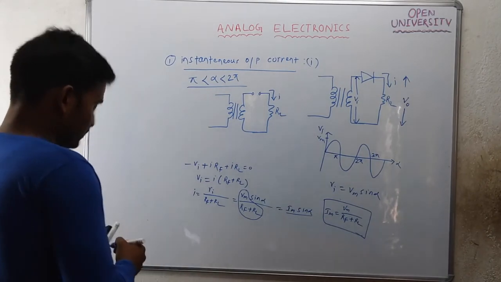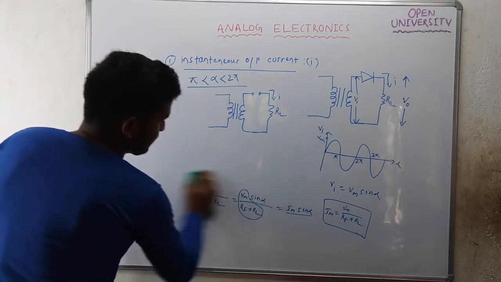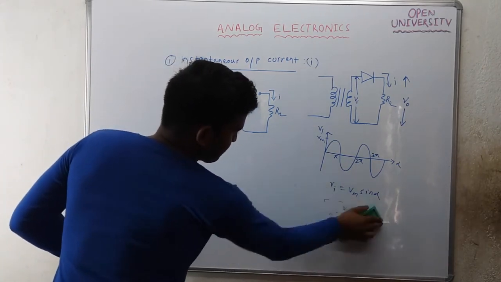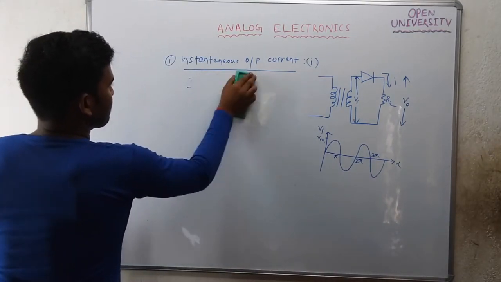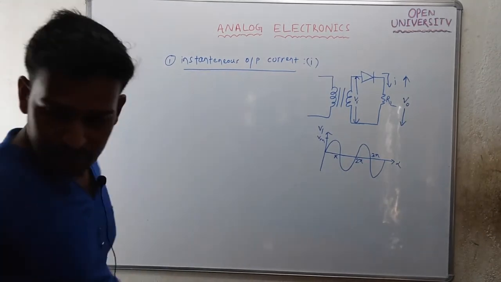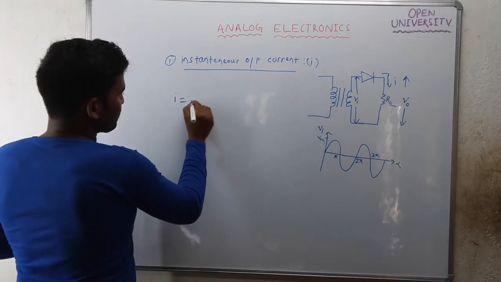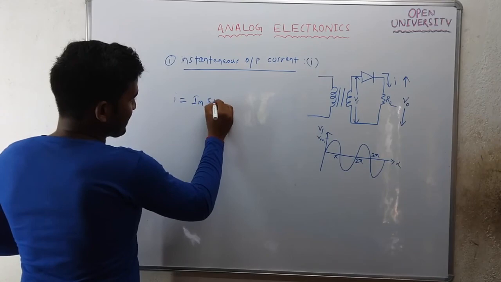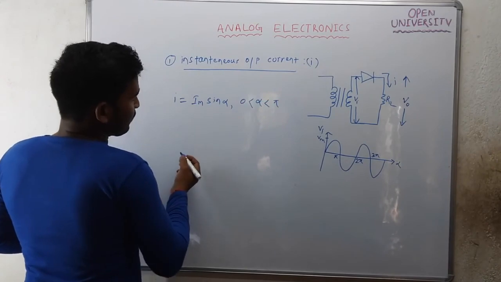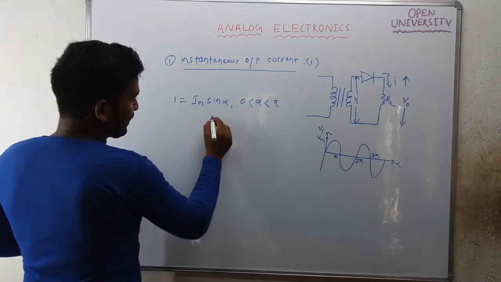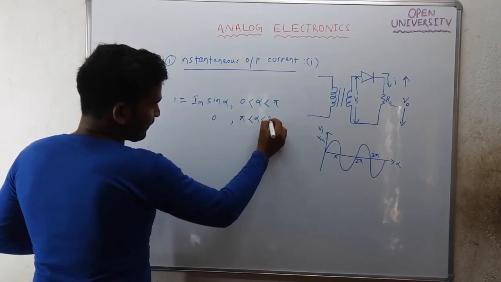So I am summarizing. The instantaneous output current is I equal to Im sin alpha when alpha is in between 0 to pi, and 0 when alpha is in between pi to 2 pi.